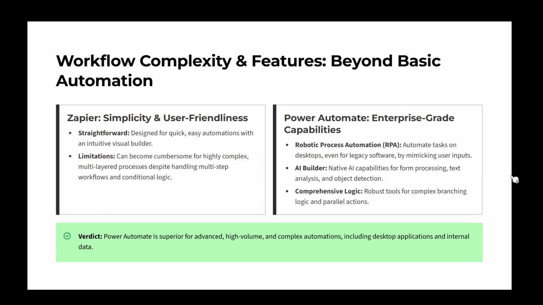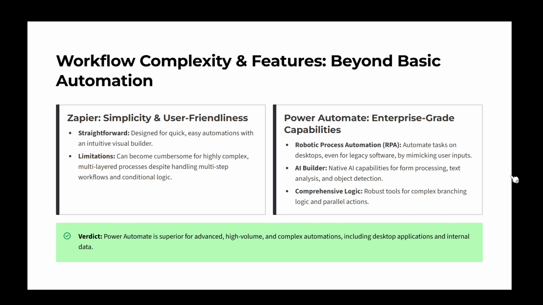On the other hand, Power Automate is built with advanced and enterprise-level automation in mind. It boasts powerful features such as robotic process automation, RPA, which enables the automation of desktop tasks, even for legacy software or applications without APIs.